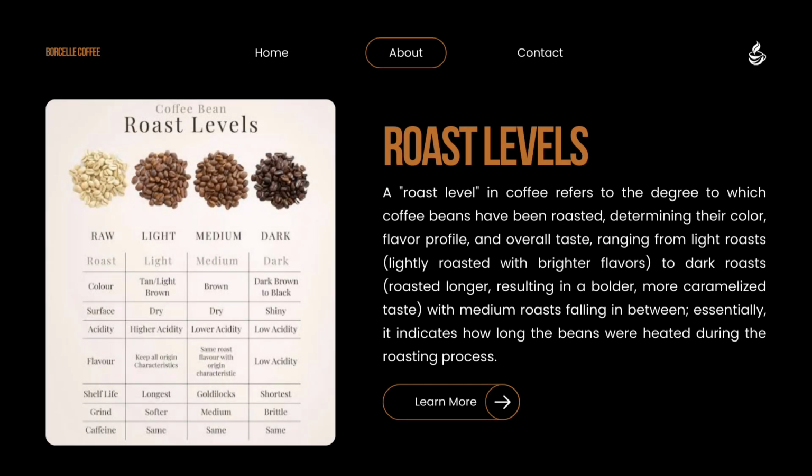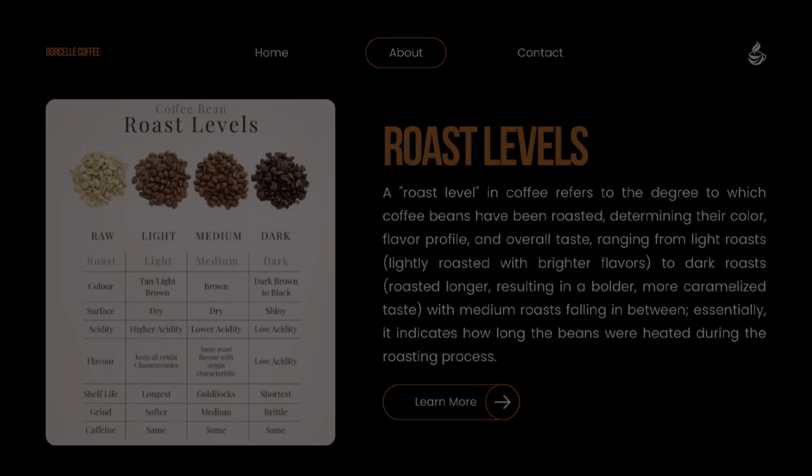What are roast levels? A roast level in coffee refers to the degree to which coffee beans have been roasted, determining their color, flavor profile, and overall taste, ranging from light roast, lightly roasted with brighter flavors, to dark roast, roasted longer, resulting in a bolder, more caramelized taste, with medium roast falling in between. Essentially, it indicates how long the beans were heated during the roasting process.